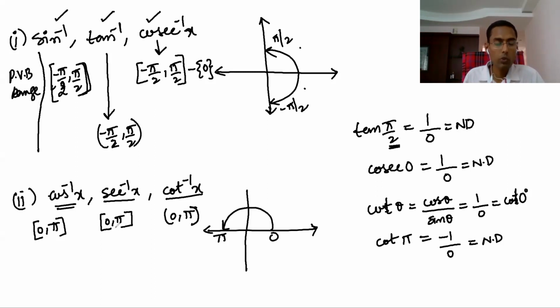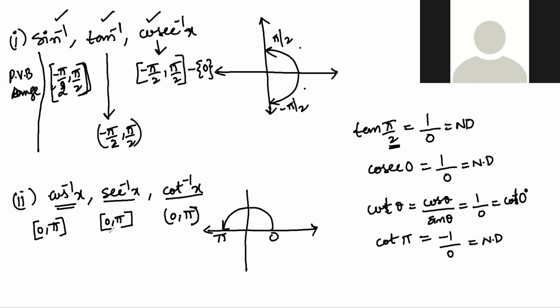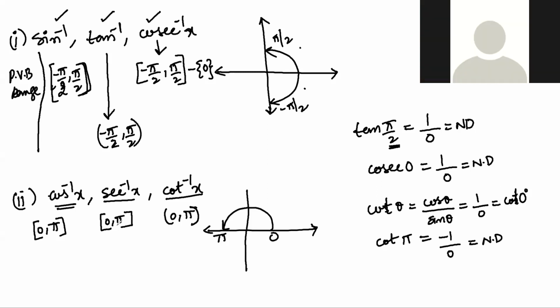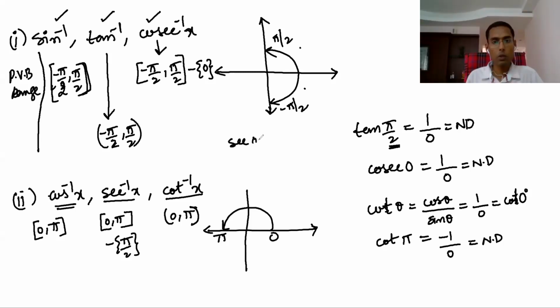So here one thing we have to exclude. Can you tell me what? In sec, 0 to pi, what do you have to exclude? One thing you have to exclude. What is that? Pi by 2. Why? Because secant cannot be defined there.